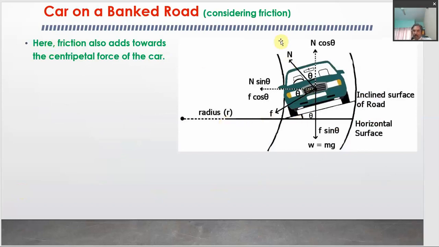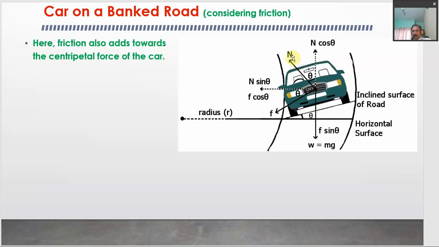This is the road which is banked at an angle theta, called the banking angle. The car on this banked road takes the turn. It is under the effect of various forces, which we have already discussed in our last article. We are considering the case of a car taking a turn on a banked road with the role of friction also.